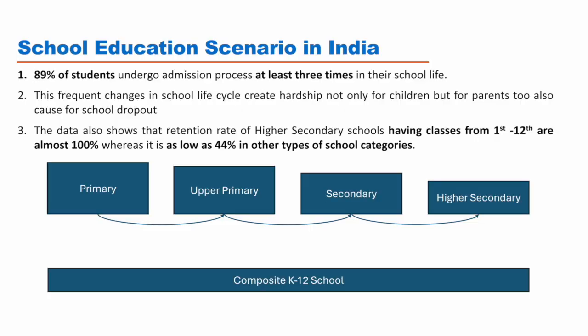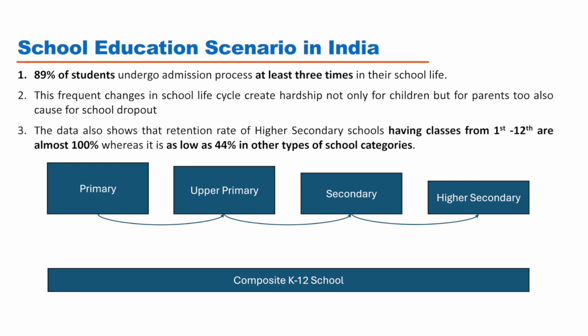Now this frequent change creates a hardship for the student and for the parents also, and eventually it may lead to dropout, especially at secondary level. Data also shows the retention rate of higher secondary schools having class 1 to 12 is almost 100%, as compared to being very low in other types of schools, 44. Retention is how many students are being retained from one level to another, from elementary to secondary. And this is very commonsensical: if there is a school which offers from pre-primary to class 12, then there are high chances that most of the students will continue till class 12.